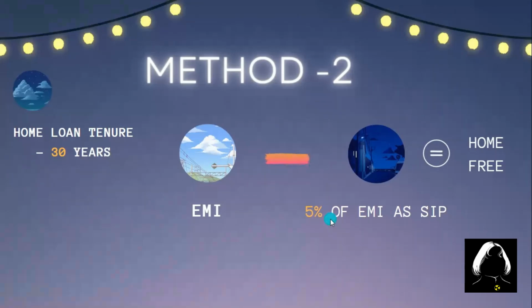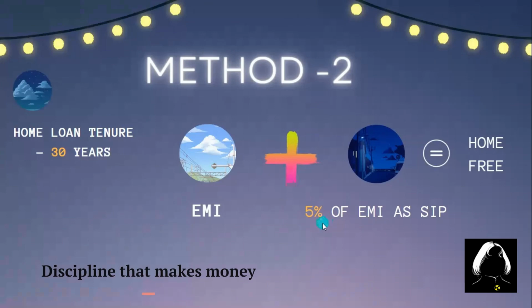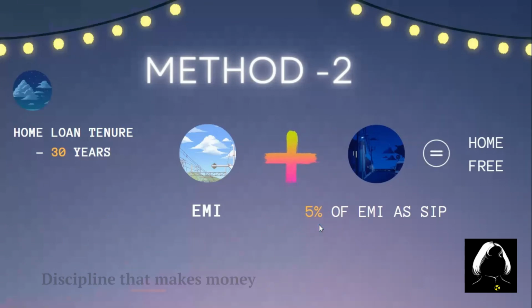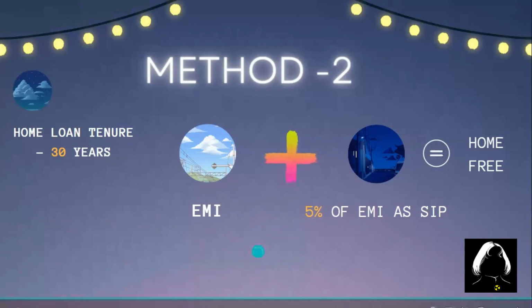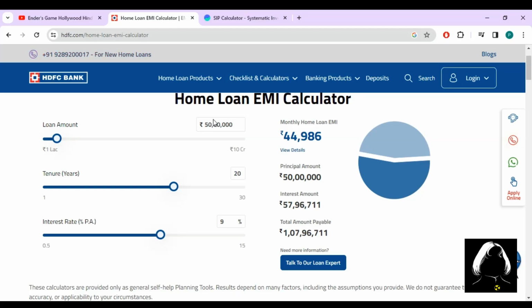We will also see examples using the calculator here. The change from method one is that there we use 10% of the EMI amount every month, but here we just need 5% of the EMI amount. Like if your EMI is 5,000, in method one we invest 500 every month, but here we need only 250 rupees every month.